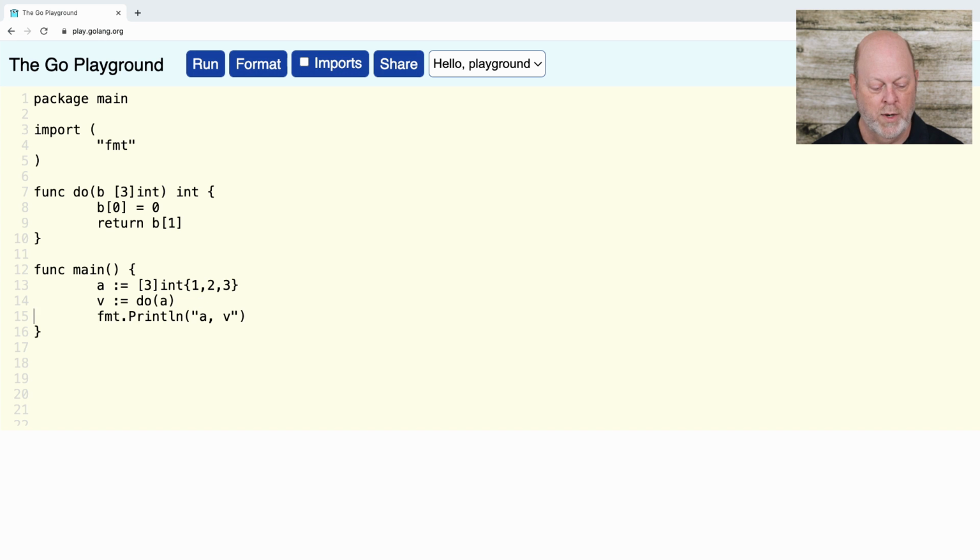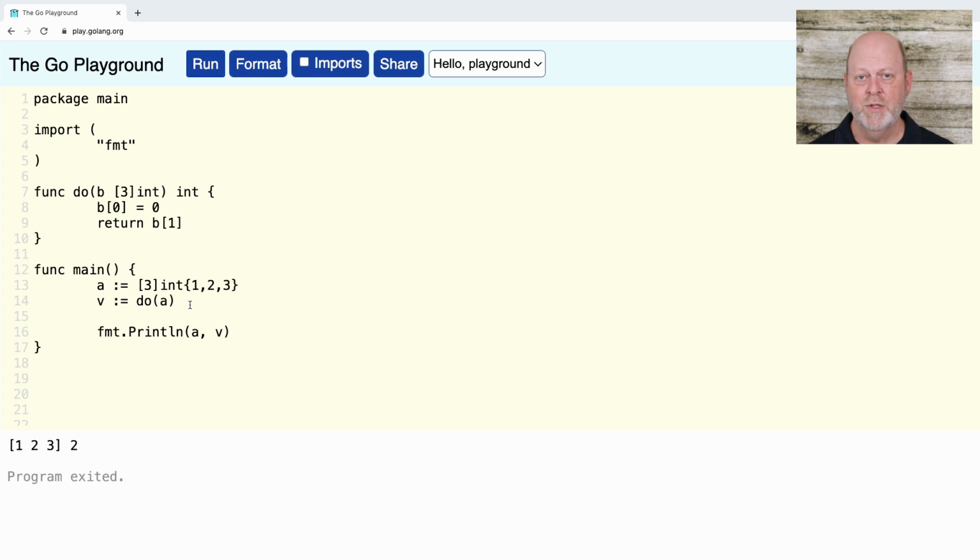All right, and down here we're going to have the main function. It's going to create the array of 3 ints, call the function on it, get the return value, and print the two values and see what happens. And I get two things back out. The first thing I get is the array A, the one I created, and then I get V, and what we notice is A hasn't changed. I created A with the values 1, 2, 3, and it still has the values 1, 2, 3. And when I return the value like B1, it's just the value 2.